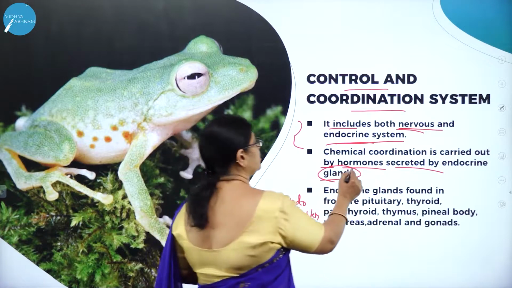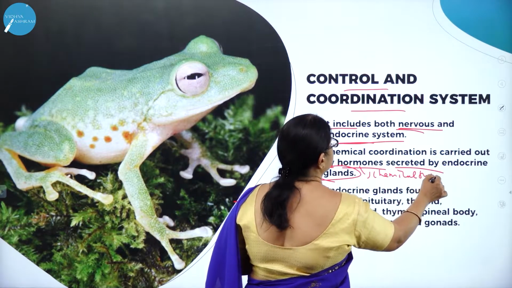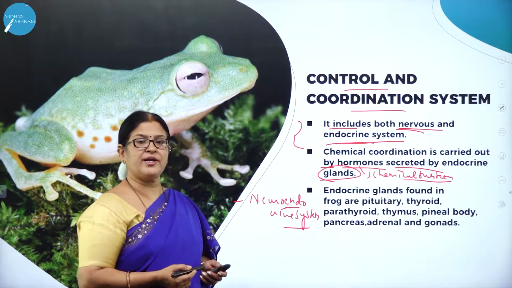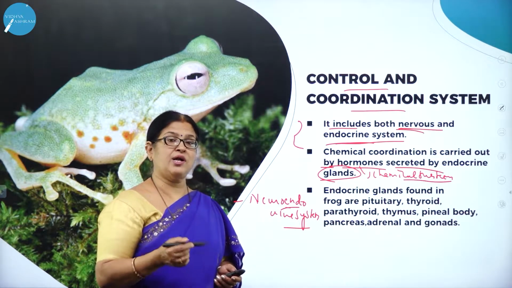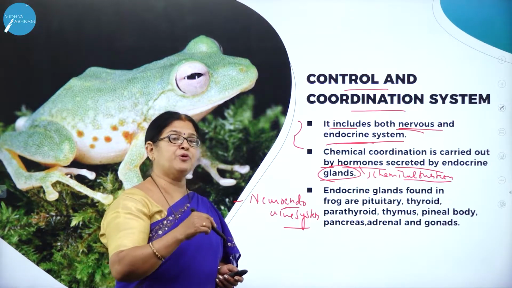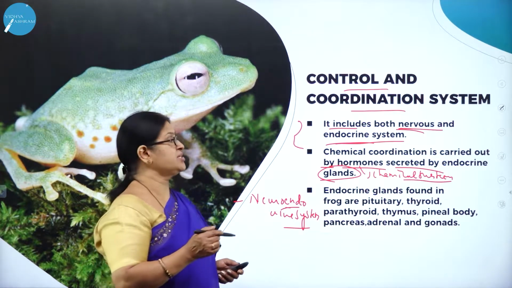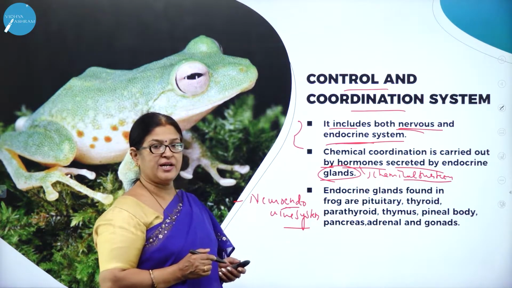Hormones are chemical substances produced by the endocrine glands. What are endocrine glands? They are ductless glands. They secrete certain secretions called hormones which are directly poured into the bloodstream.